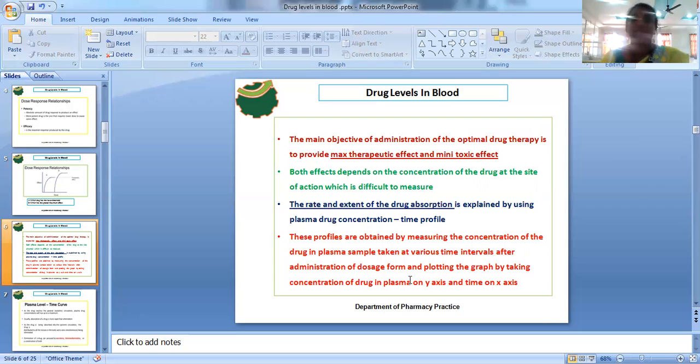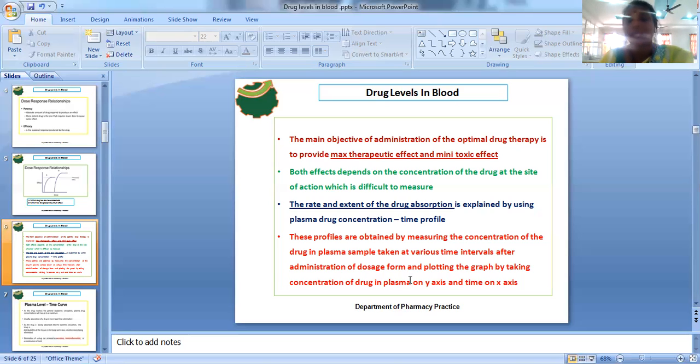In a similar manner, if maximum toxic effects or side effects arise in the same patient, there is no use. To prove that the drug therapy you are giving is optimal, the drug should be capable of providing a maximum therapeutic effect with a minimum toxic effect. But both the maximum therapeutic effect and the minimum toxic effect depend upon the concentration of the drug at the site of action.